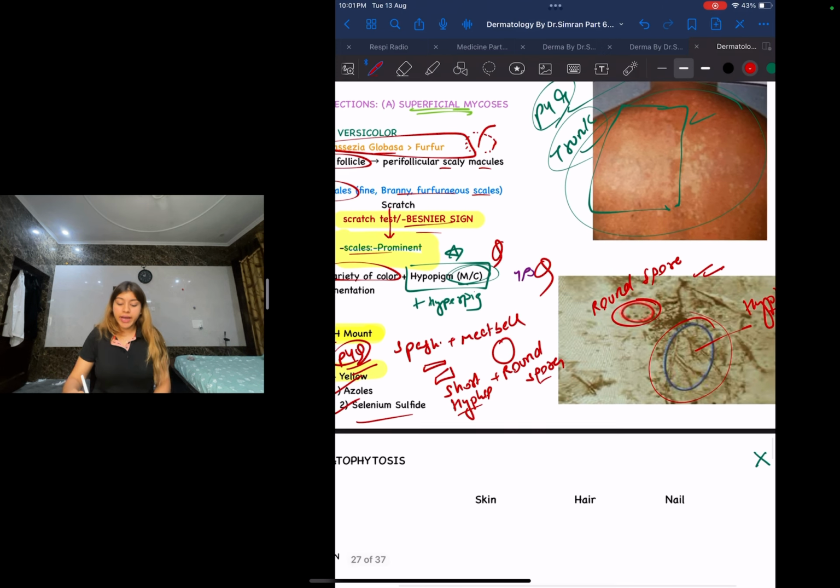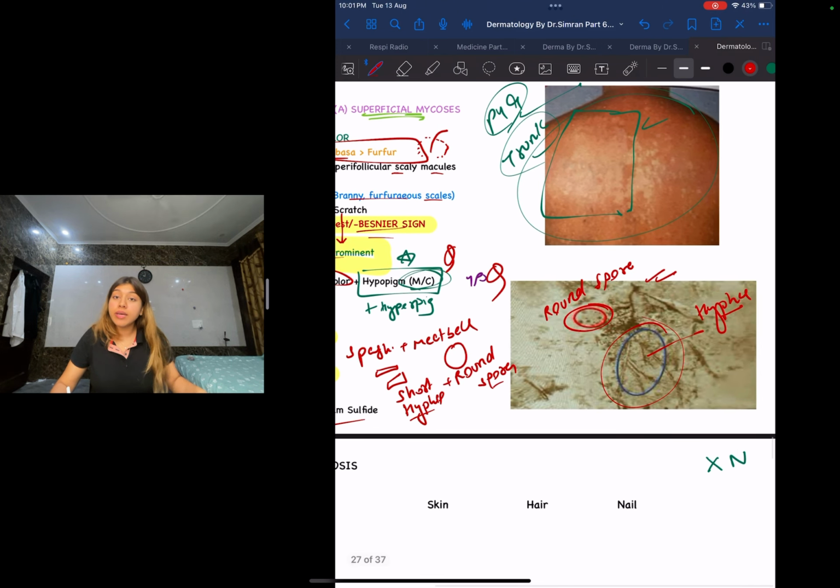This image, guys, in the question they might not show you the image, but what they can tell you is they can tell you that on 10% KOH mount we saw short hyphae and round spores. That means they're talking about this spaghetti and meatball appearance.